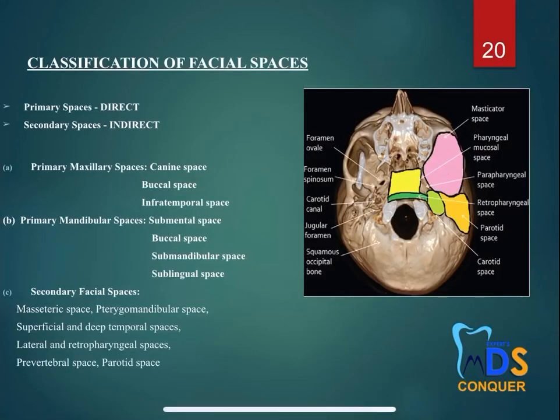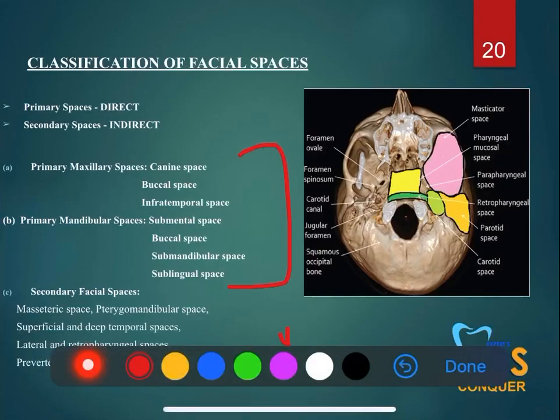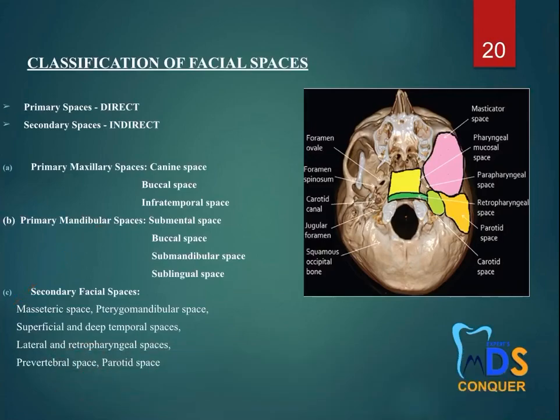Later, the main and very important thing is the classification of the fascial spaces. So it could be primary or secondary. So primary is direct spread, whereas secondary is indirect spread. So again, primary maxillary spaces are there and primary mandibular spaces are there, as you can see in the classification, and then the secondary fascial spaces. So this classification has to fall in there. Okay, it is very, very important.